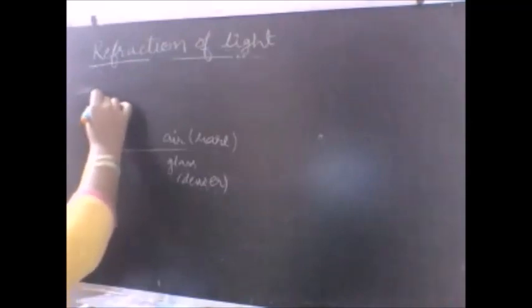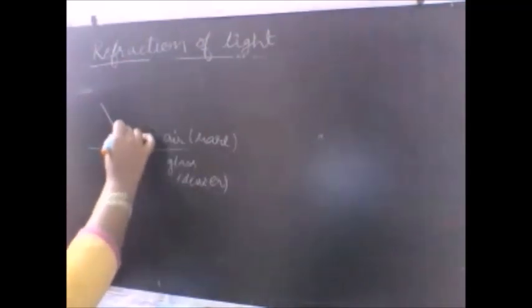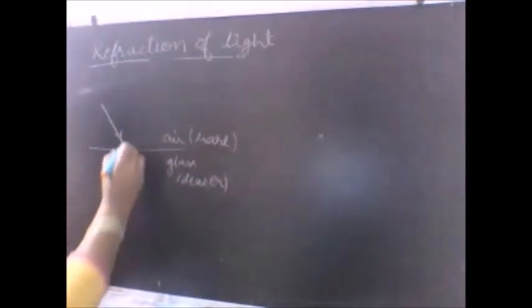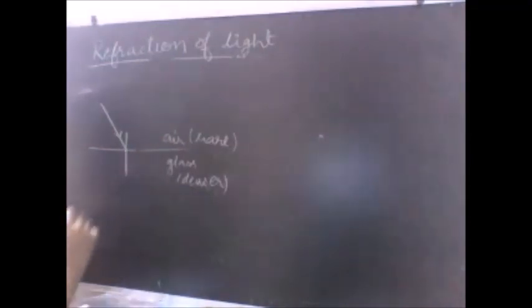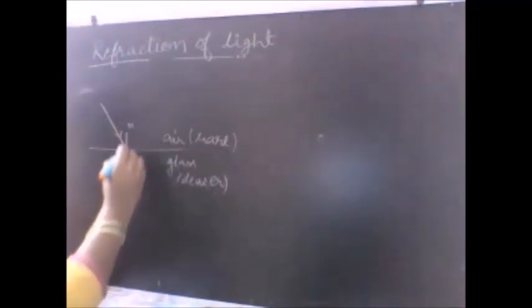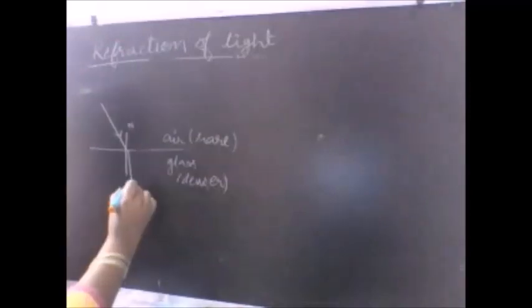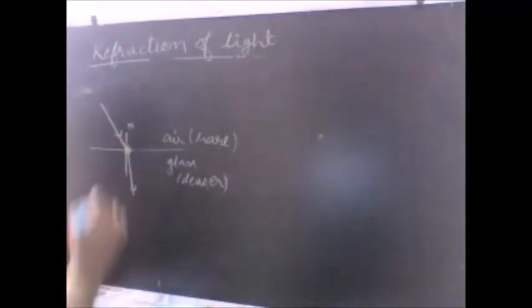So when the light is passing from rare medium to denser medium, what will happen to the light? Draw a normal, and we observe that the light bends towards the normal.